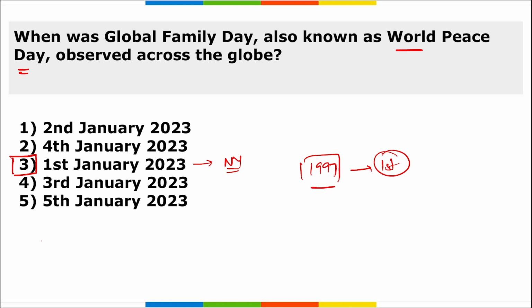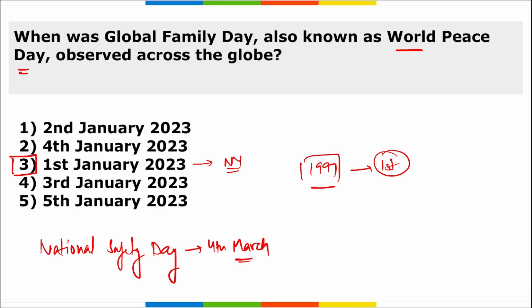Similarly, if I ask you, tell me, when do we observe National Safety Day? National Safety Day is observed on 4th of March. And International Women's Day is observed on 8th of March.